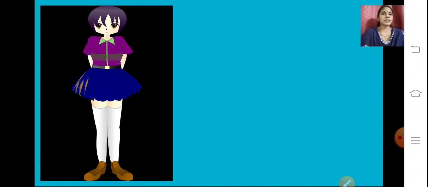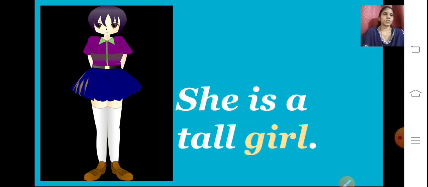You can see a girl standing over there. Now let us see the sentence. She is a tall girl. Again you can see here girl is written in yellow color. That means it is a naming word. Girl is the name of a person.